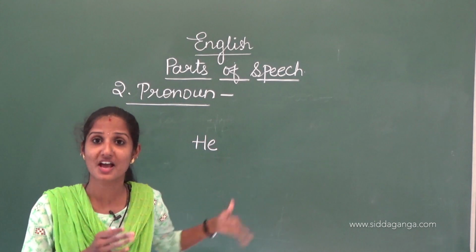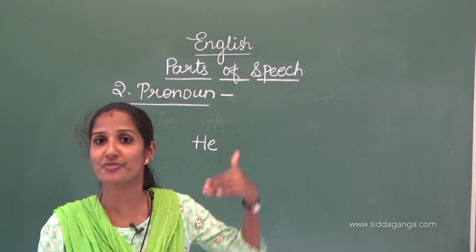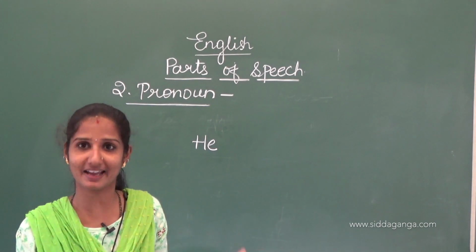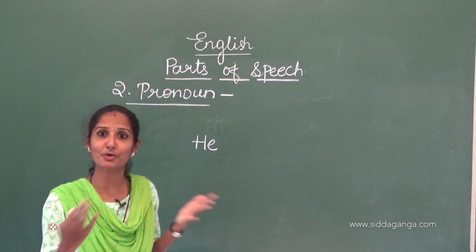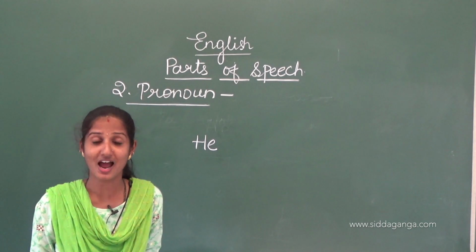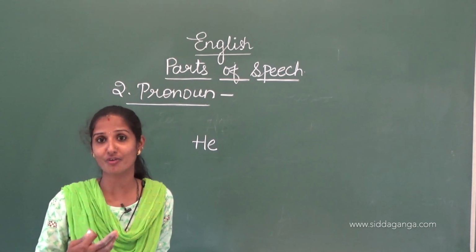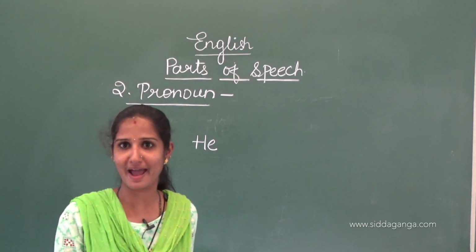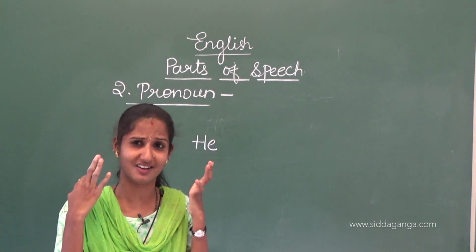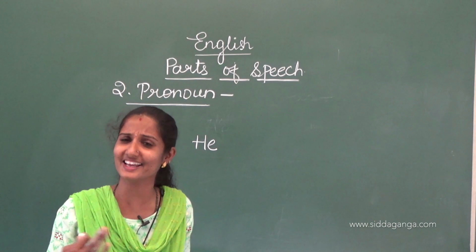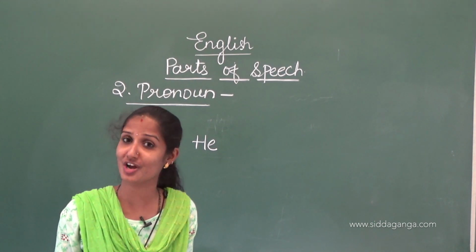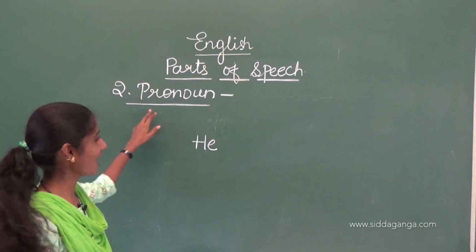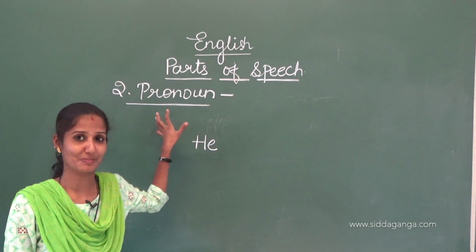It avoids frequent repetition of the noun in a paragraph, and it makes the paragraph really beautiful, really very fruitful, and it will sound good. As I told you, in that one paragraph it sounded odd because again and again I used the noun. Instead of noun, I have to use a pronoun.